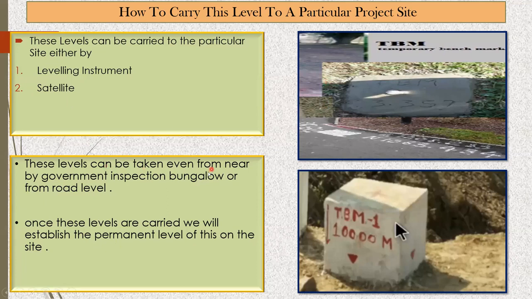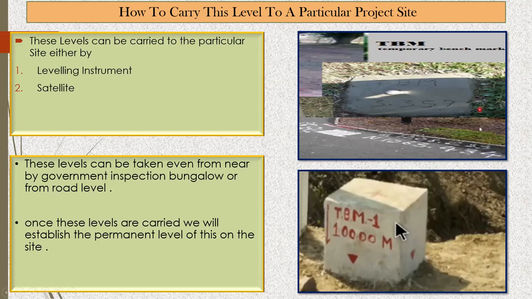Otherwise, usually there is something called an inspection bungalow. In any city, we have an IB, which is called an inspection bungalow. Since it's a government bungalow, that particular bungalow will also have a certain RL. In the same way, the road level, you can see this is my road, isn't it? Even the road is going to have a certain RL. So we can take that as a reference level, and from that we can establish the permanent benchmark, or let us say a temporary benchmark, on a site. Got it? So again, it's written TBM 100.0 meter.